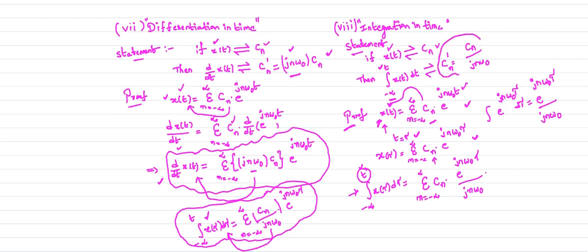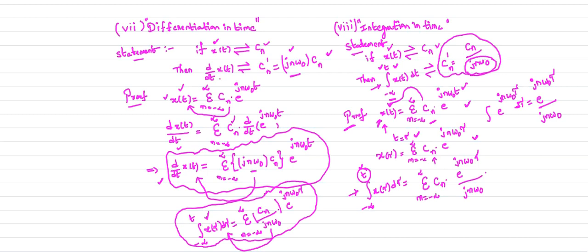That is your complex exponential Fourier series coefficient of the integral of x of t dt up to the time t. When you perform the integration of your input signal, your complex exponential Fourier series coefficient is divided by a factor of jn omega naught.